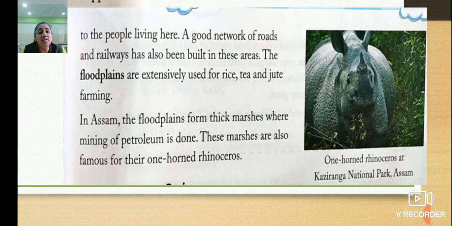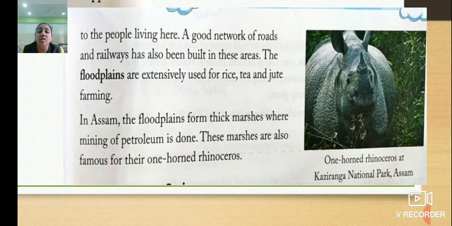Okay, children, this means easy availability of water, fertile land, plain land, and easy construction of buildings. With this, road connectivity for transportation is also built in this area. So the flood plains are extensively used for rice, tea and jute farming. So on this plain region, mainly which crops are grown? Rice, tea and jute farming.